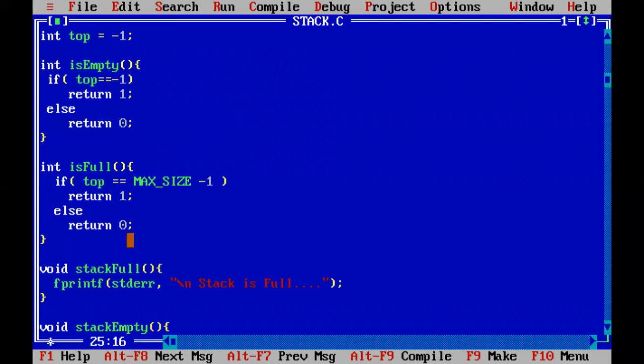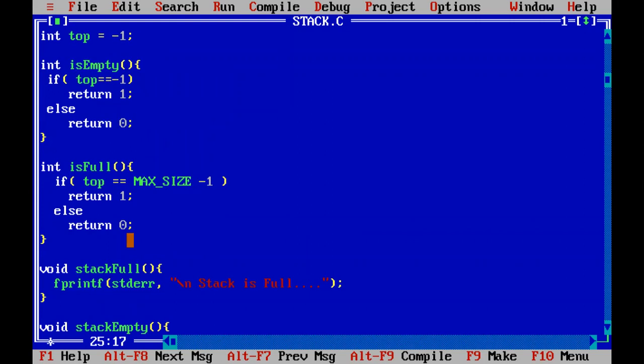Then there is a function stack full, which is just used to display that stack is full. This function just prints stack is full. You can also use printf stack is full, but here I am using fprintf just to introduce you to something called fprintf. Fprintf takes two arguments, like where it should be printed. So stderr represents the standard error device. There are two possibilities here, you can use stderr or stdout. Stdout means standard output device, and stderr means standard error device.